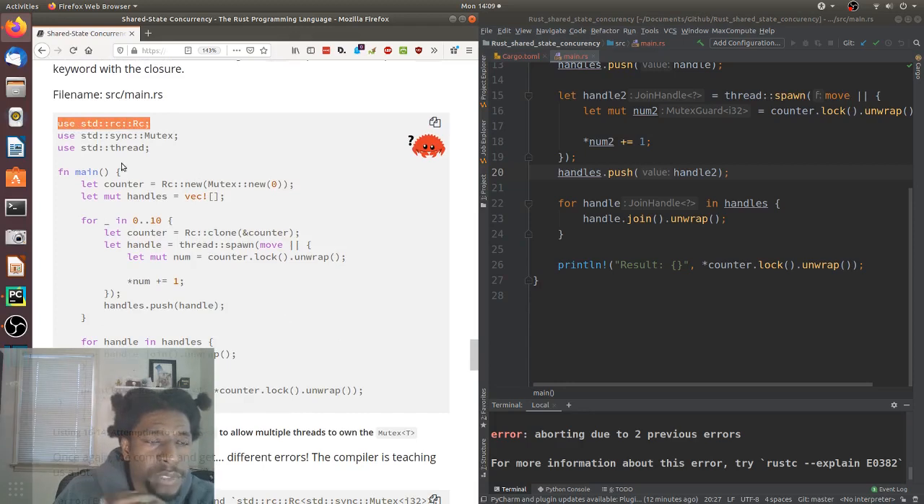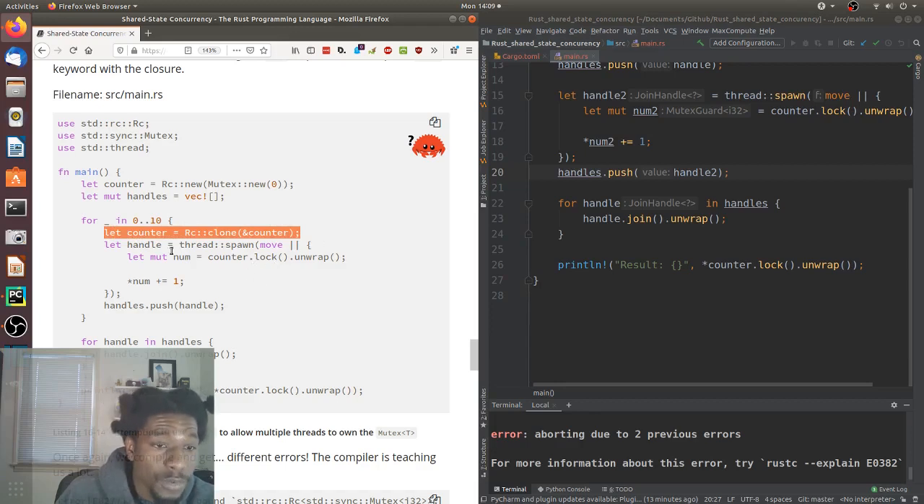Let's read through this real quick too. We have Rc, we have our mutex, we have our thread. This is the same as before. We have our handles. They put the for loop back, but before the for loop we have a counter. We clone it, and then that counter gets passed into here. So now each thread has a clone of the counter. And we push the handles, then we call join, and we do the result.